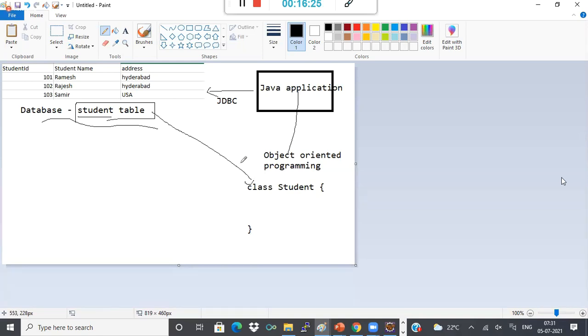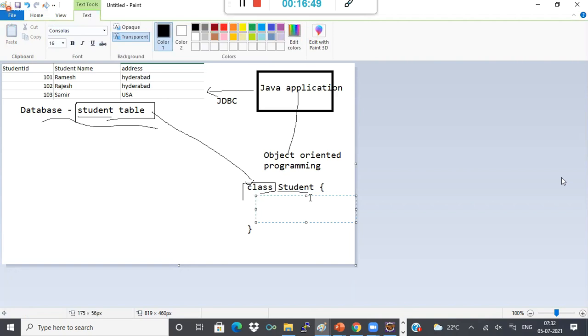Now what is a class? Class is the blueprint, and object is a real-time entity. Class is just like a model. This class will contain some properties. What are the properties of a student? int student ID, since generally student ID can be an int or a string.